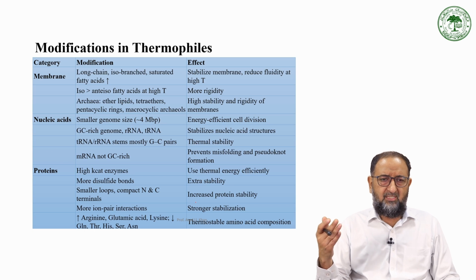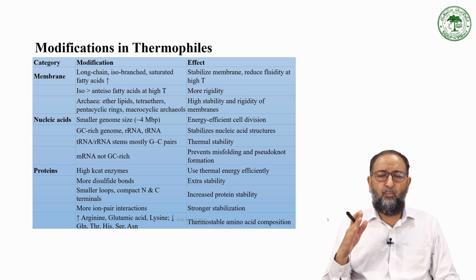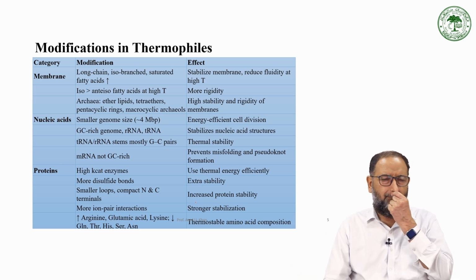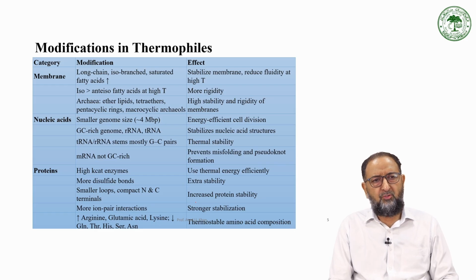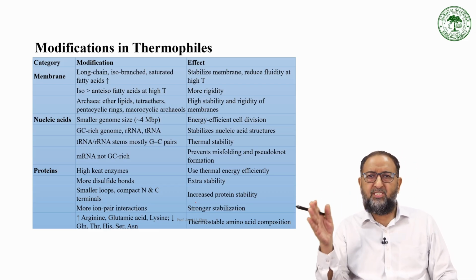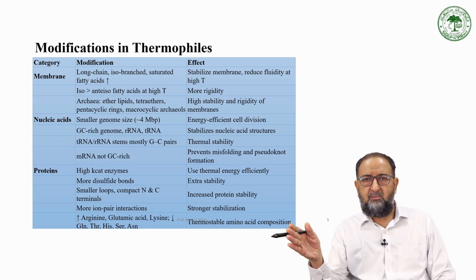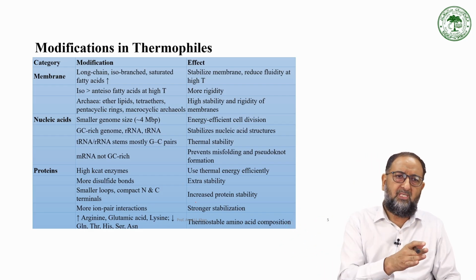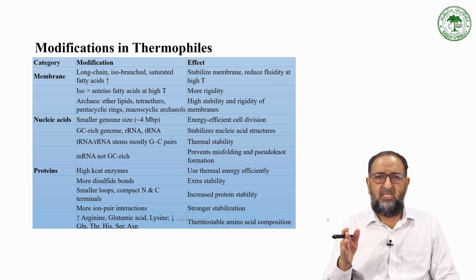So all these factors are basically responsible for the modification of these states. Now, if you look at the thermophile, long chain iso-branched structure fatty acids are present. So it means there's a slight variation in the membrane modification from the normal prokaryotes, mesophiles, to the thermophiles or the archaebacteria.